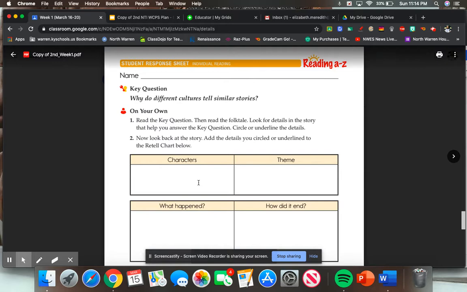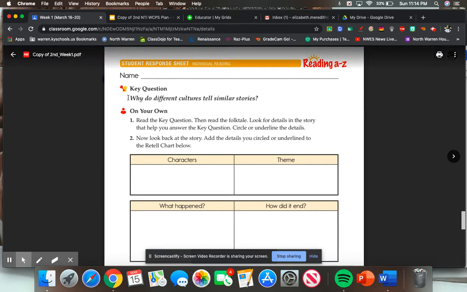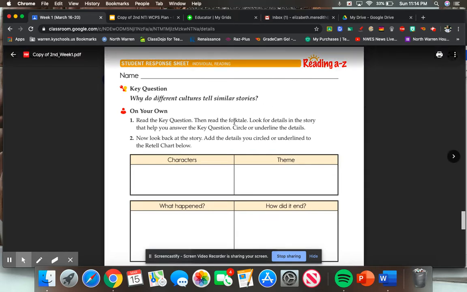Today, what I want you to focus on is this key question: why do different cultures tell similar stories? Okay. So think about our culture, America, English, those types of things, and think about a Hispanic culture, Mexico, those types of things. And how are our stories similar? Okay. So you're going to read the folktale and you're going to be looking for these details.